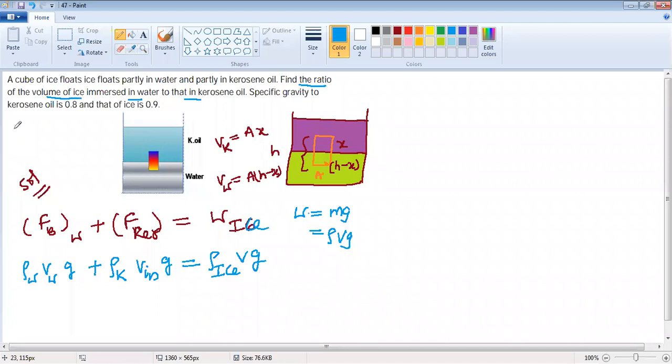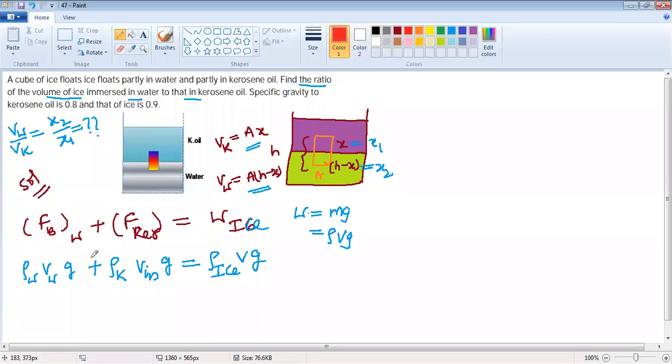That means he asked the question: volume inside water and the ice. So just volume inside water and the kerosene. Please concentrate here. Volume in kerosene is A into x. Volume in the water is A into (H minus x), otherwise H minus x is taken as x2, and this is taken as x1. So area will cancel. Now the water is x2 by x1. This indirectly is asking for the ratio of the heights present in the water and kerosene.